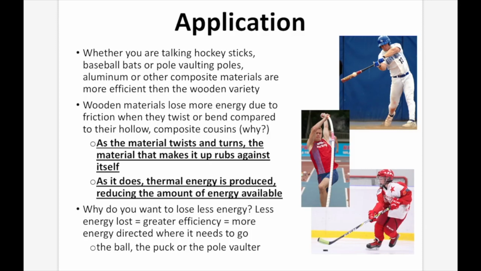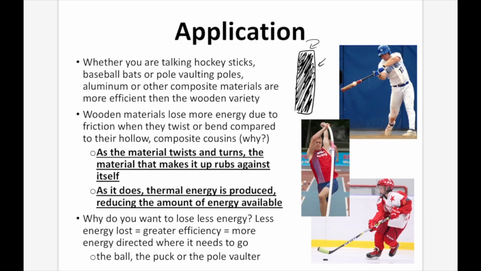Wooden materials lose more energy due to the amount of friction when they twist or bend compared to their hollow composite cousins. So why is this? As material twists and turns, the material that makes it up rubs against itself. So if you think about a baseball bat, it's going to be a solid structure. So you can have all the atoms within that solid structure rubbing against each other as it twists and turns. Right? As we twist it, as we bend it a little bit when the ball hits it, all the materials are pushing up against each other.